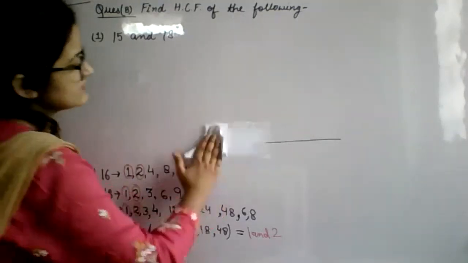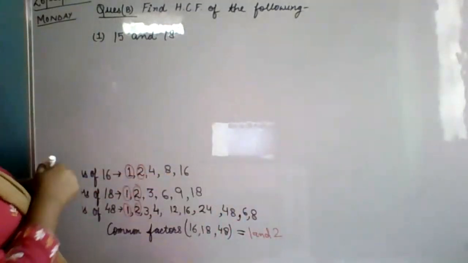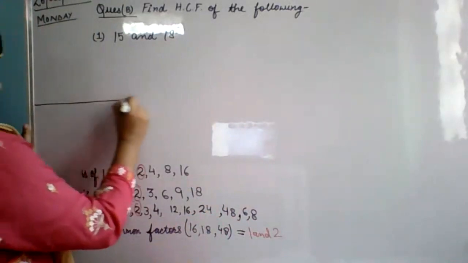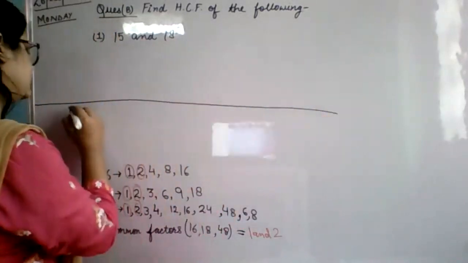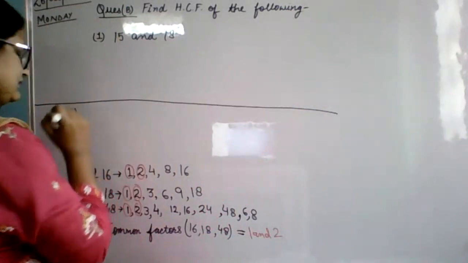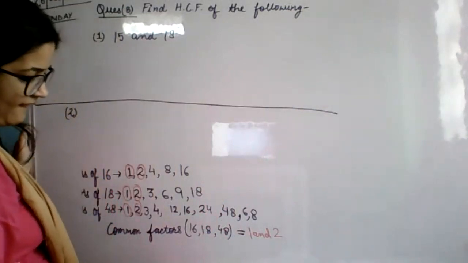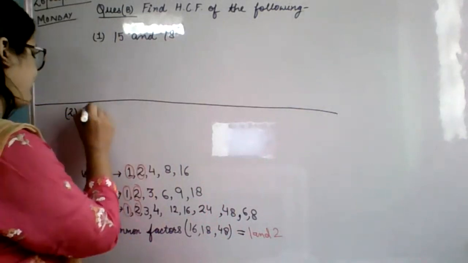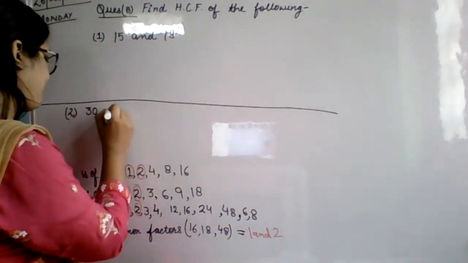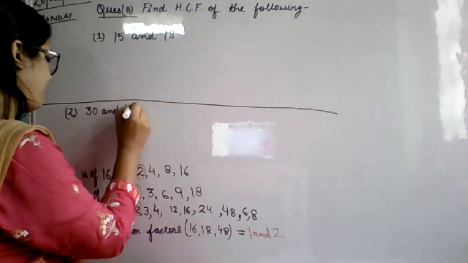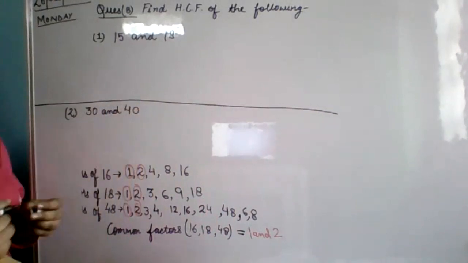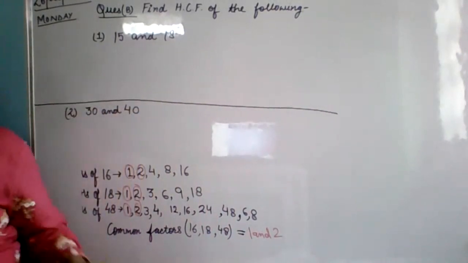I hope everyone has done this. This is question 1 and question 2 I'm writing here. Do this quickly.